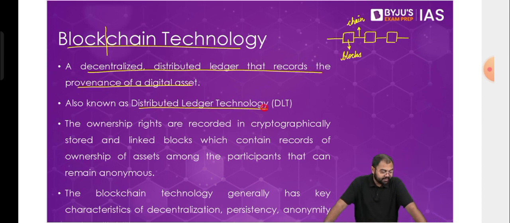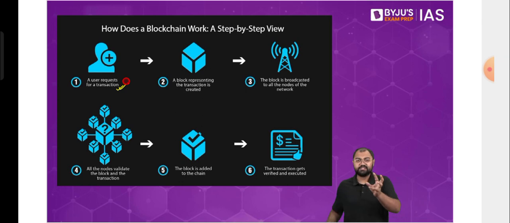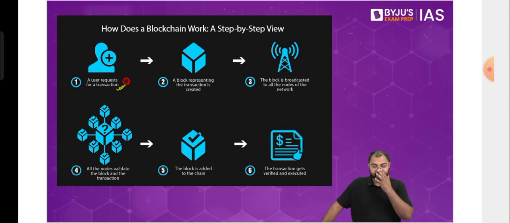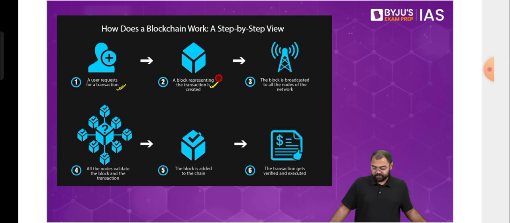Now, when it comes to how blockchain technology works, let's say in the case of cryptocurrencies, this is basically how it would work. First, a user requests a transaction. Let's say I am about to send money to somebody, my brother. Then I would initiate this transaction. As soon as I initiate it, a block will be created which represents this transaction. Suppose that this block has 1 Bitcoin. This 1 Bitcoin in this block is now being sent via this blockchain.